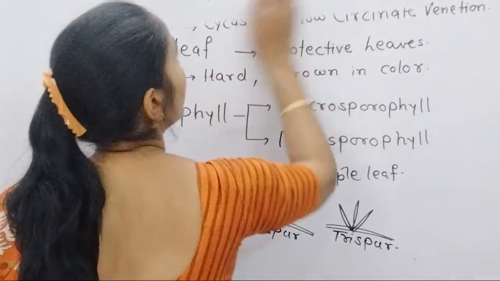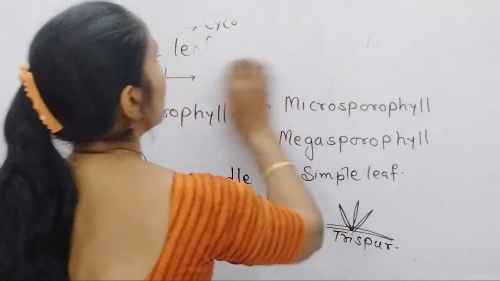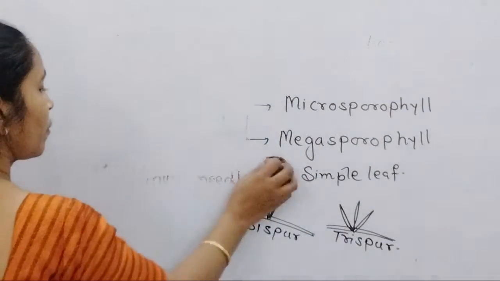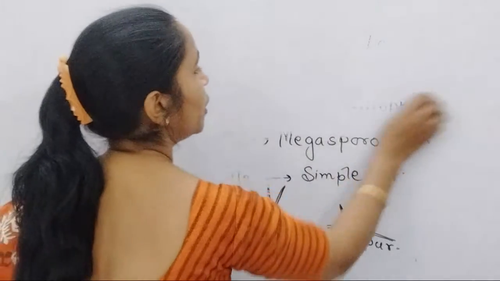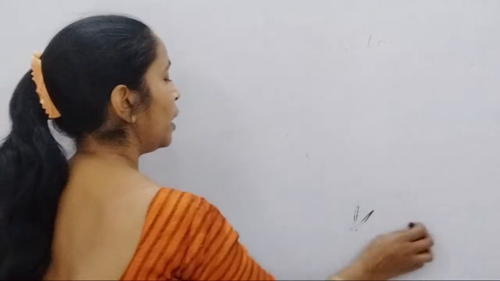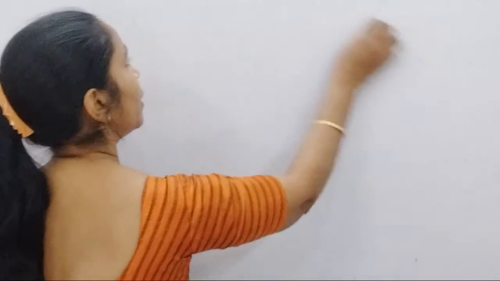Then we come towards reproduction, where only the unisexual condition is there. Now again, the most important conceptual part is for Pinus: the Pinus tree is bisexual, but it produces male cones and female cones on different branches.